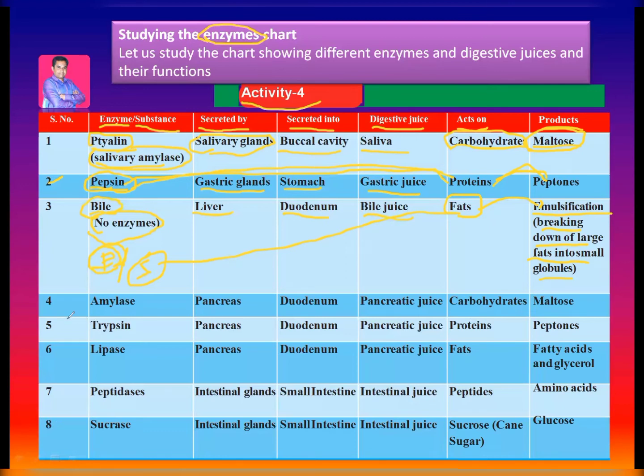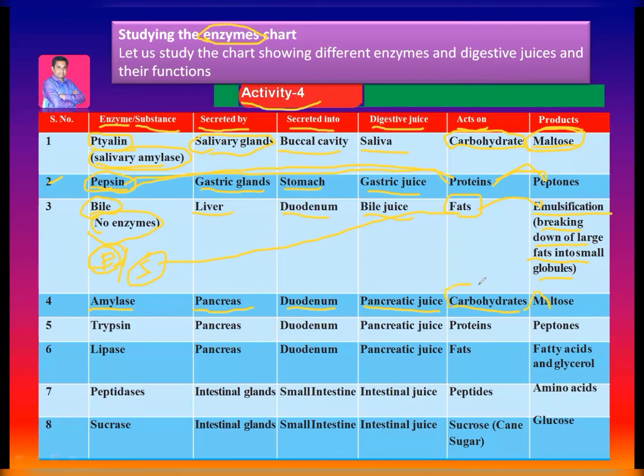Next, the fourth one is amylase, which is secreted by the pancreas gland into the duodenum, the first part of the small intestine, in pancreatic juice. It acts on carbohydrates and converts them into maltose.